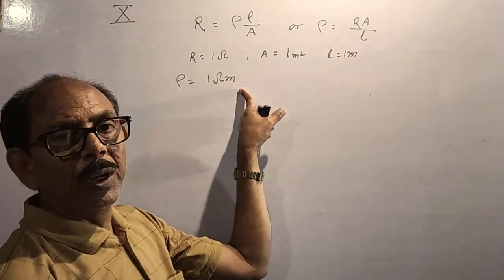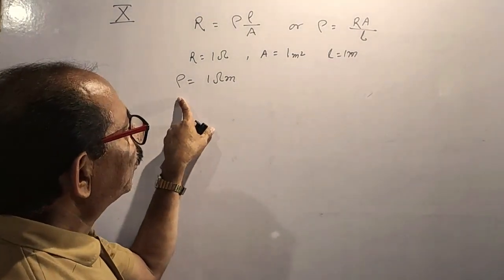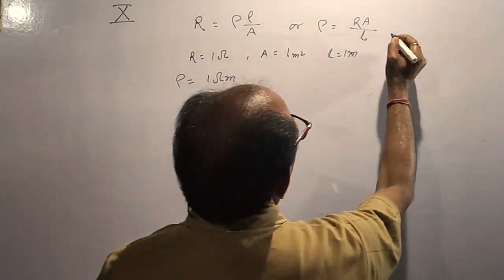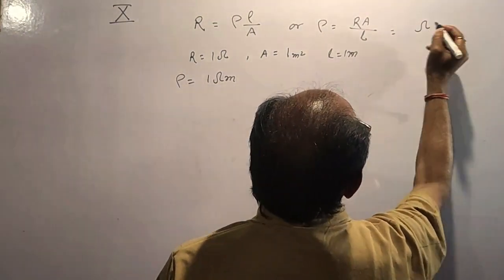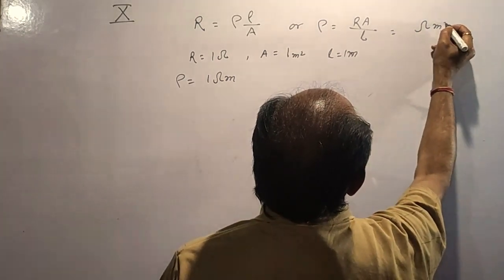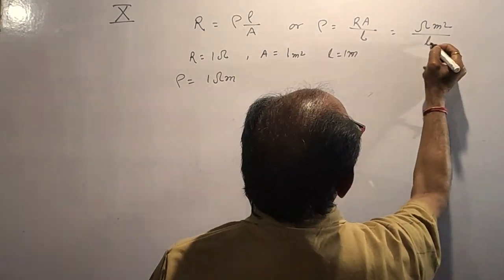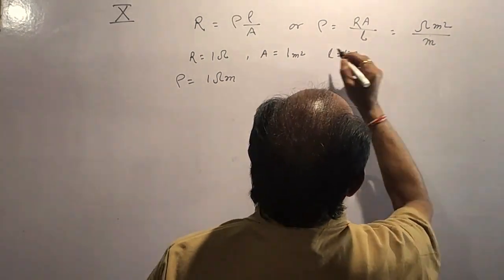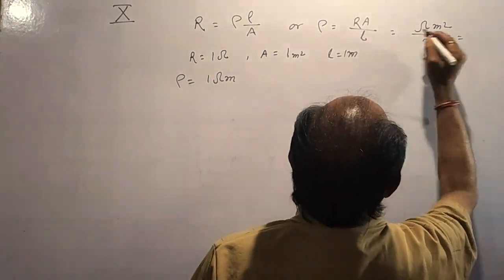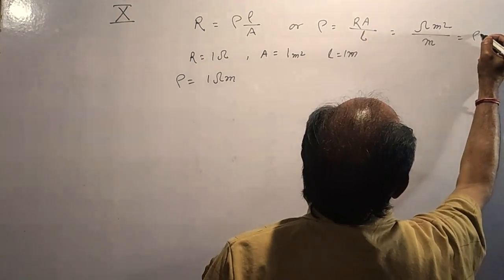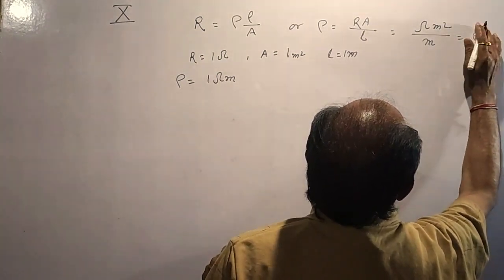That means if R is measured in ohm, area is measured in meter square, length is measured in meter, then the SI unit of rho becomes ohm meter.